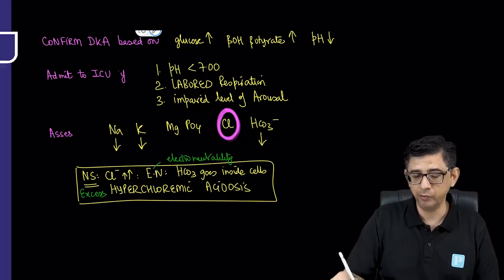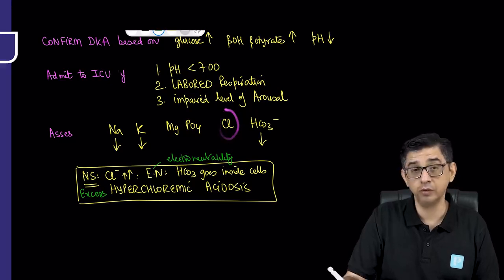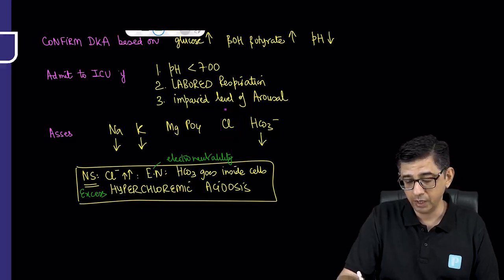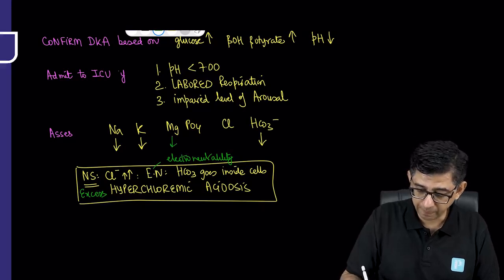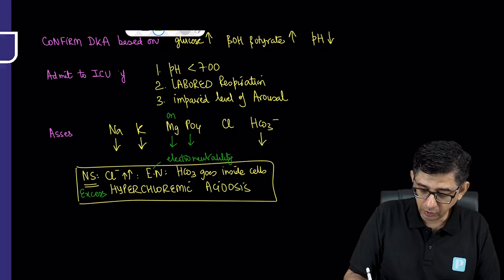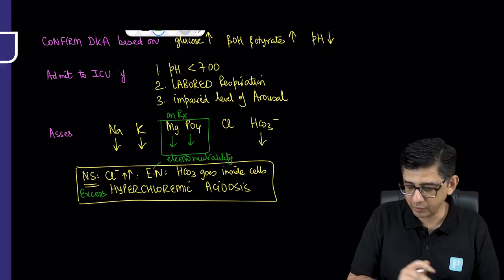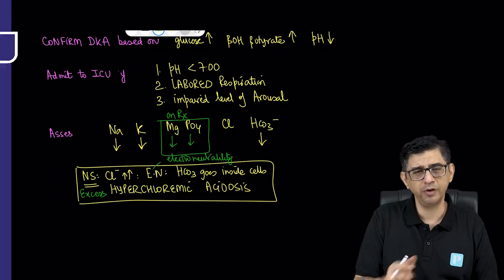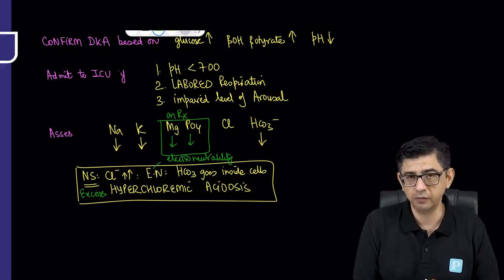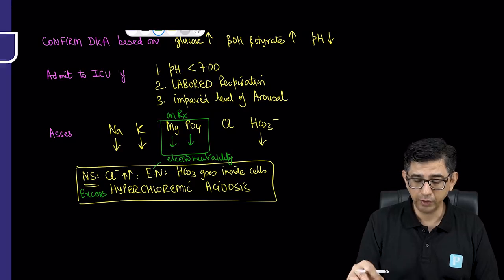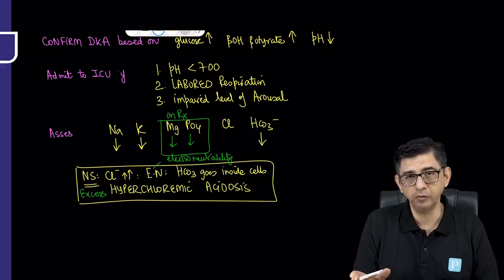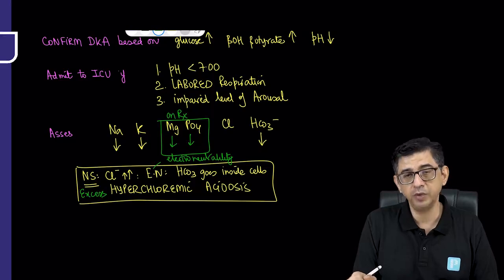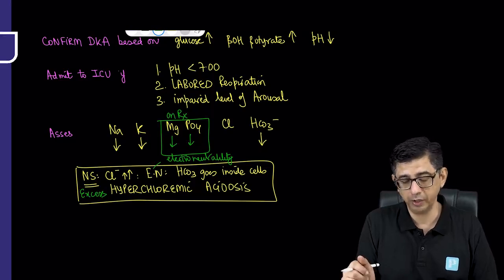So chloride is being talked about at the moment because too much chloride can be troublesome. And as I explained, on treatment these two values would be falling: magnesium values and phosphate values will become lower with treatment. They can be slightly low at presentation as well, primarily because of the starvation component. But the main reason why hypomagnesemia and hypophosphatemia can be seen in patients with DKA is mainly the treatment part.